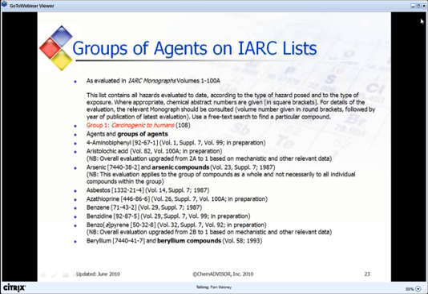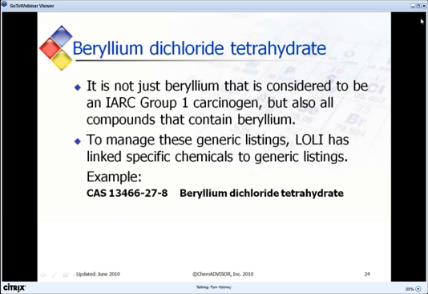Look at the very beginning of the IARC Group 1 list of carcinogens. You see that this list includes agents and groups of agents. I've highlighted arsenic compounds, and at the bottom of the slide, you see beryllium compounds. It's not just beryllium that's considered to be an IARC Group 1 carcinogen, but all compounds that contain beryllium. To manage these generic listings, LALI has linked specific chemicals to the general listings.